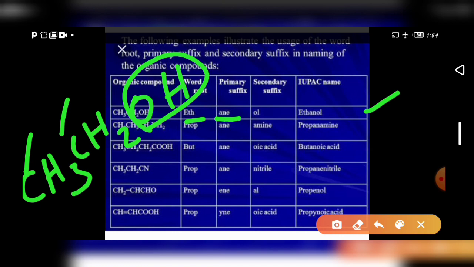This OH is known as alcohol, so OL is the secondary suffix. How we add the secondary suffix: in the primary suffix ANE, instead of E you have to add OL, that is ethanol. So naming the compound is very easy and simple. You must know the root word and which functional group is present, and then you can give the correct IUPAC name.